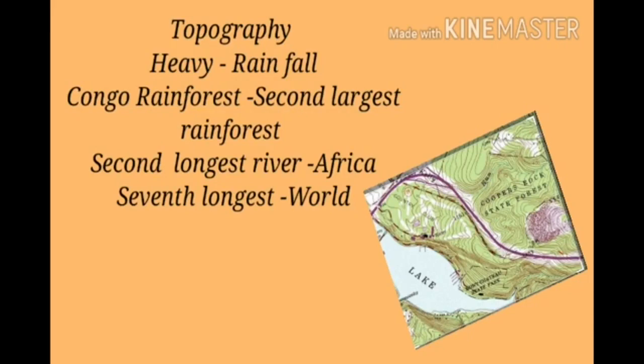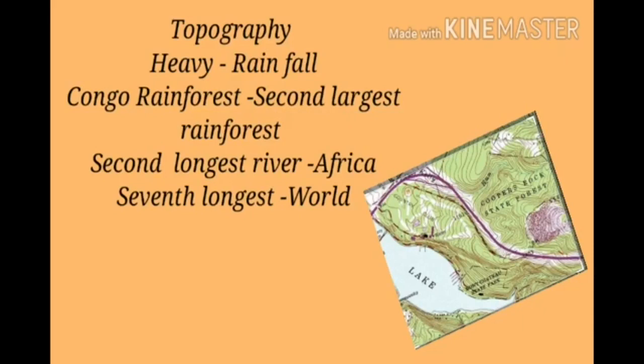Do you know, children? Which is the second largest rainforest in the world? Yes, the Congo rainforest is the second largest rainforest in the world. The Congo River, from which the country derives its name, is the second longest river of Africa and the seventh longest river in the world. Which is the seventh longest river in the world? Yes, the Congo River is the seventh longest river in the world.